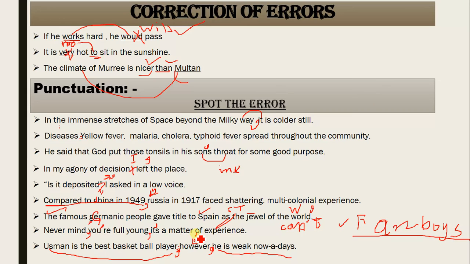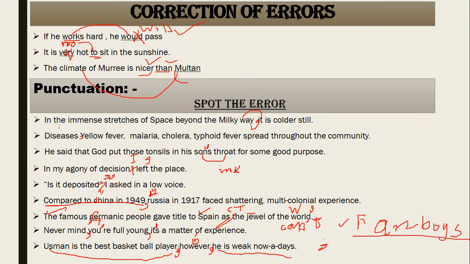This is semicolon. Understood? Usman is the best basketball player. However, skip that, comma, skip that. Usman is the best basketball player, semicolon, he is weak nowadays. So by the use of semicolon, this would be correct. So as far as punctuation or speech marks are concerned, we can join two independent sentences, compound sentences, with only a semicolon as well. Got it? So hopefully you have understood today's lecture.